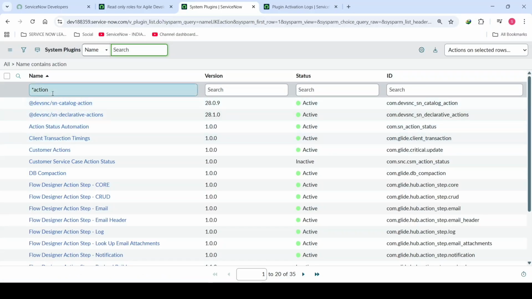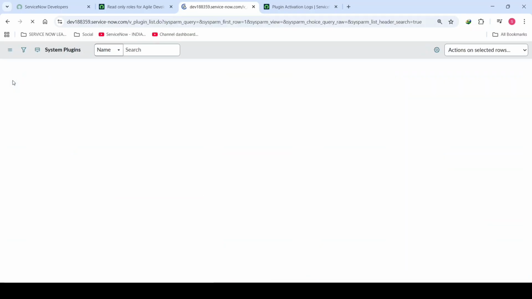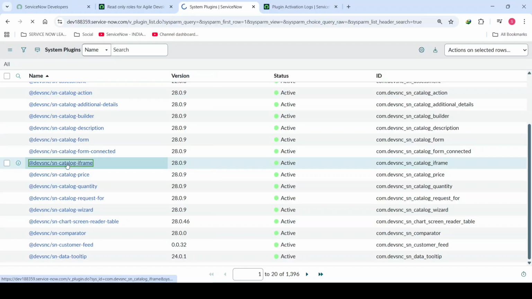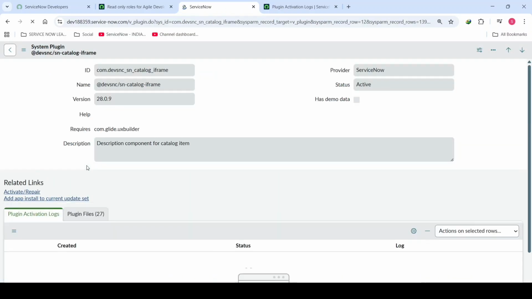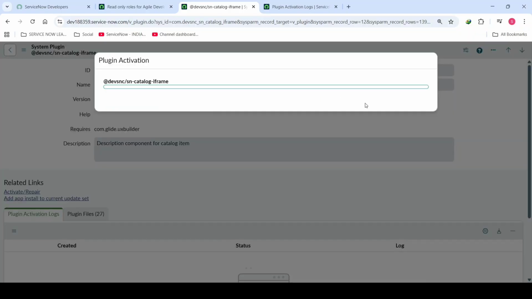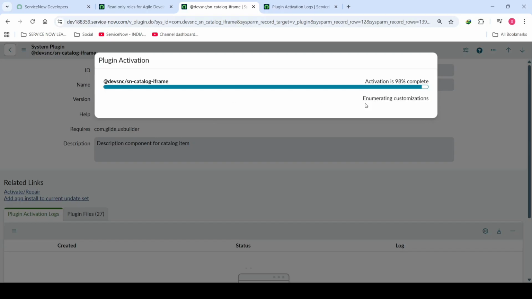Okay. Now let's see how to repair an active plugin in the ServiceNow instance. Let me open any plugin. Let's go with this plugin called Catalog iframe, and we have an option called activate or repair. For plugins which are already active, it will repair the plugin. If it is inactive, it makes the inactive plugin active. Just click on activate or repair, and we have a button called repair here. Click on the repair button, and it will repair the plugin with the related things in the backend within a couple of seconds.